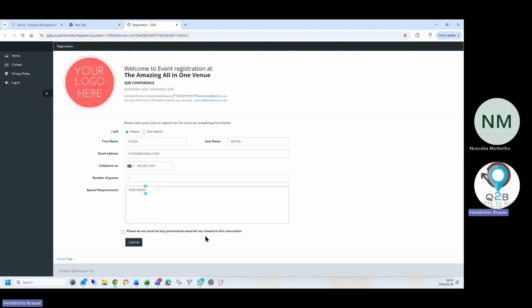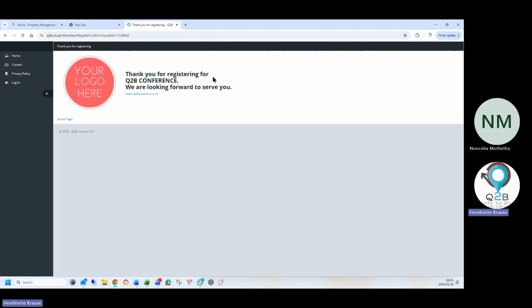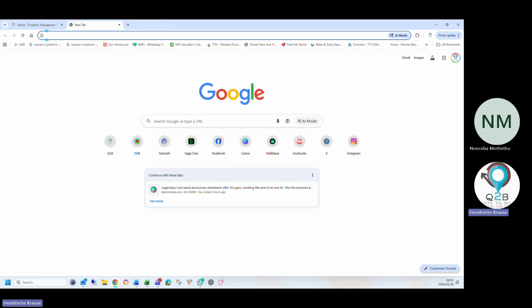And then, of course, in South Africa, we always have to ask, would you like to get promotional material? If they say do not send me, then we tick it as a no mail already in your customer database. So you can immediately filter and see who's the customers who don't want to receive marketing mail. And then I say submit, and it will always say thank you for registering for the Q2B conference. We're looking forward to serve you. Easy, smooth way for them to RSVP.